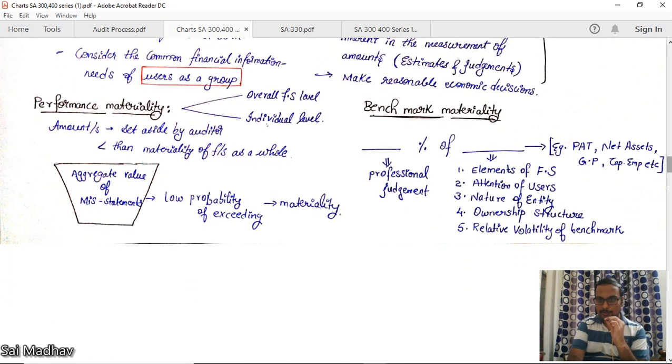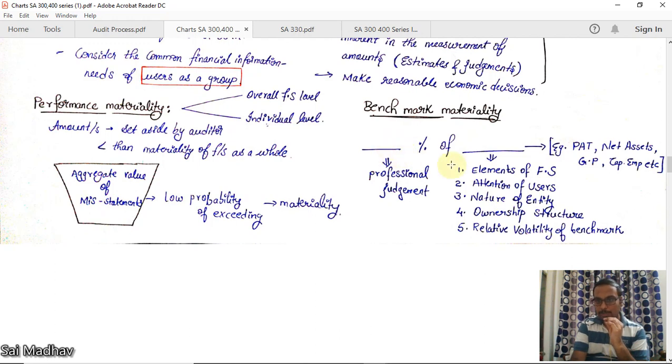What is a benchmark? You are taking something and comparing it to one thing. That is known as a benchmark. It is a percentage of something. You are applying some percentage on some element of the financial statements. For example, instead of setting a number such as 5 lakh as materiality, you'll take a percentage.